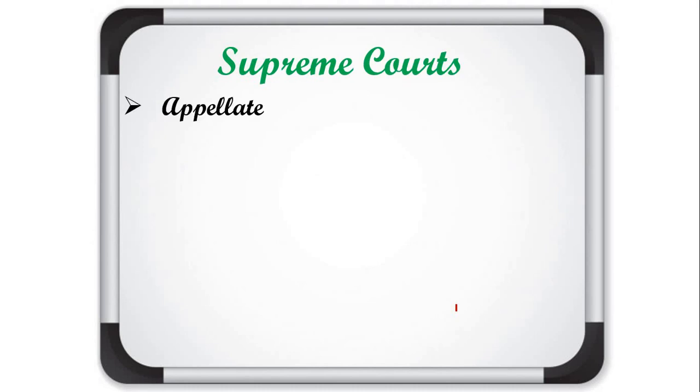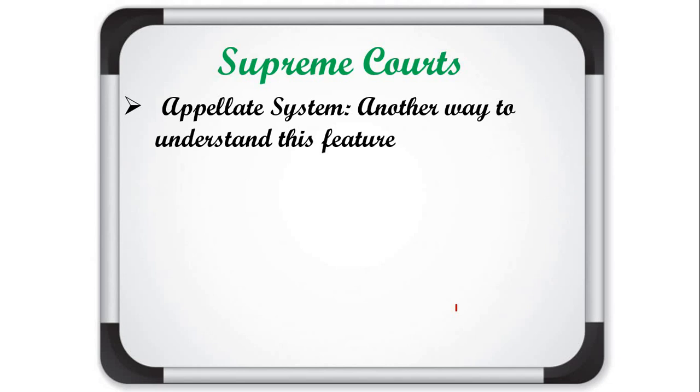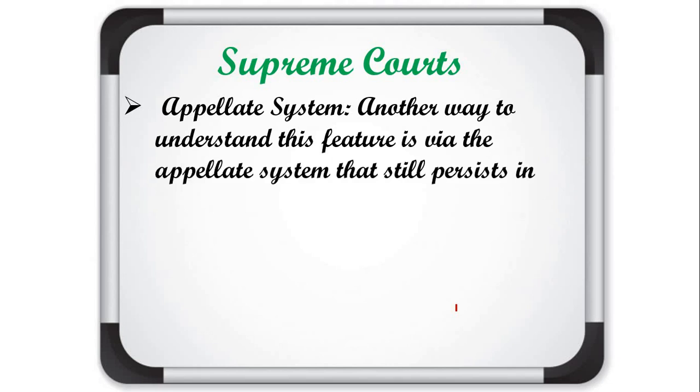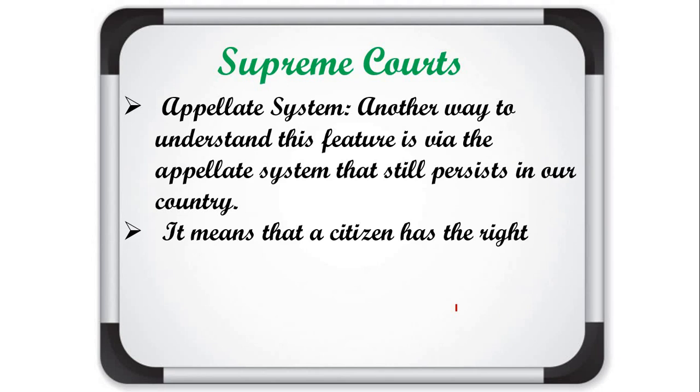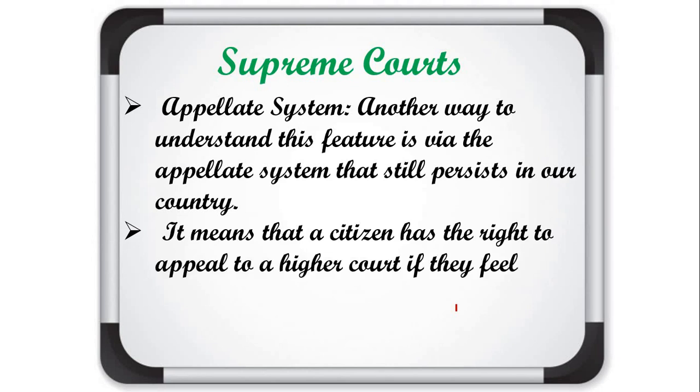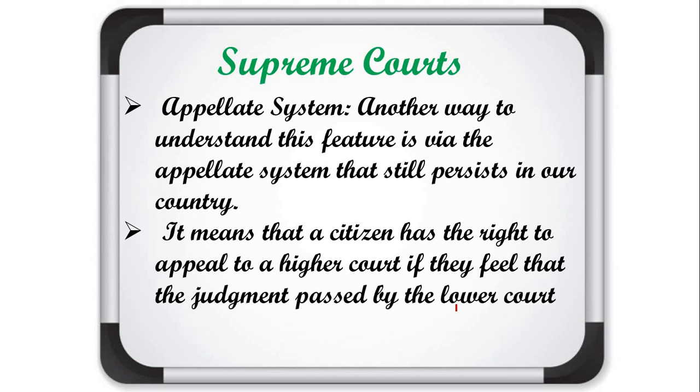Second feature is the appellate system. What does it mean? Another way to understand this is through the appellate system that still persists in our country. It means that a citizen has the right to appeal to a higher court if they feel that the judgment given by the lower court is not justified.